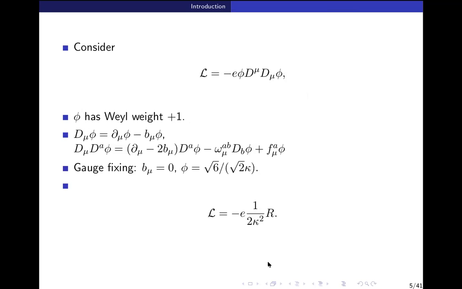That is the power of this technique: for different actions in conformal gravity, you get various Poincare gravity actions. The action I told you will give you some higher derivative invariant in Poincare gravity. In supergravity it is extremely useful, because if I just give you the Ricci scalar, the Einstein-Hilbert action, and the gravity multiplet transformation rules in Poincare supergravity, and ask you to compute the supersymmetric completion yourself, it will be extremely complicated.